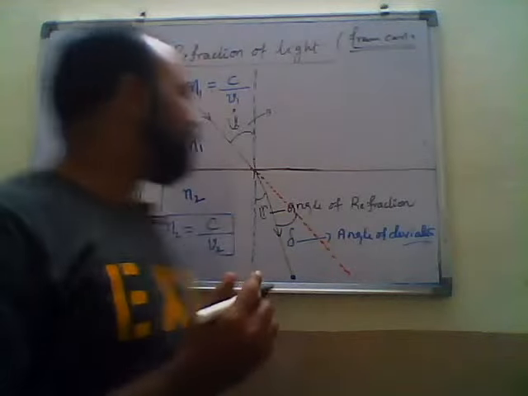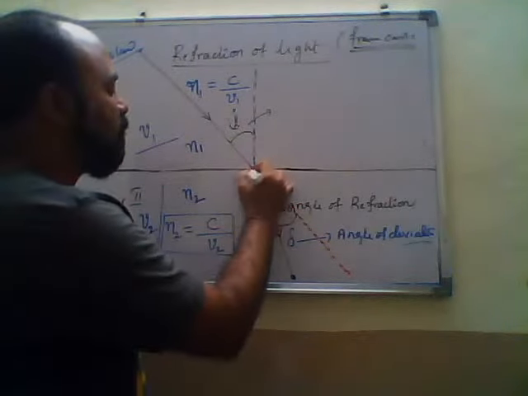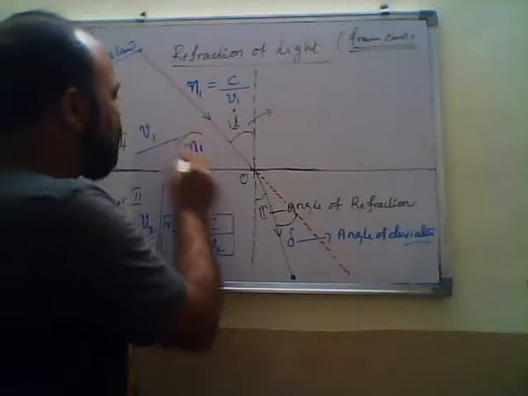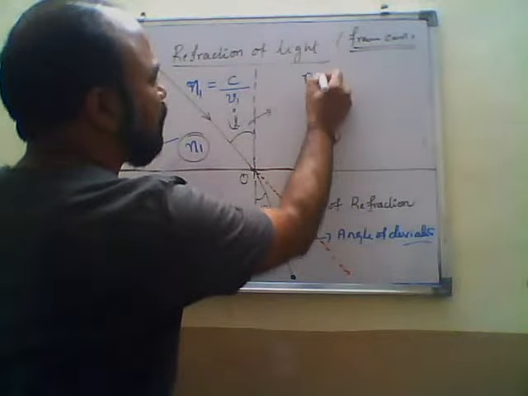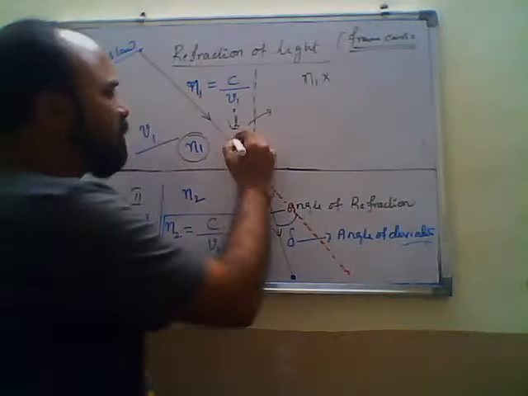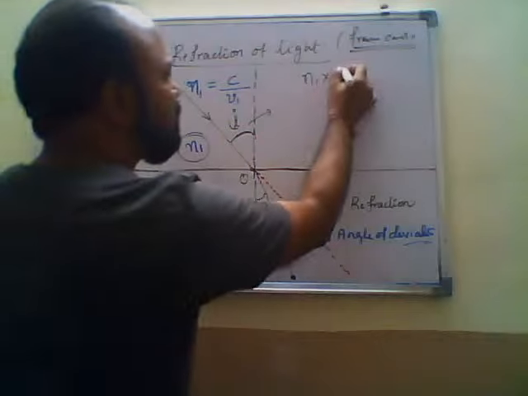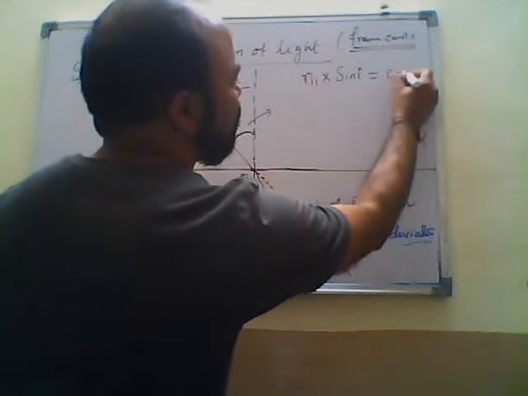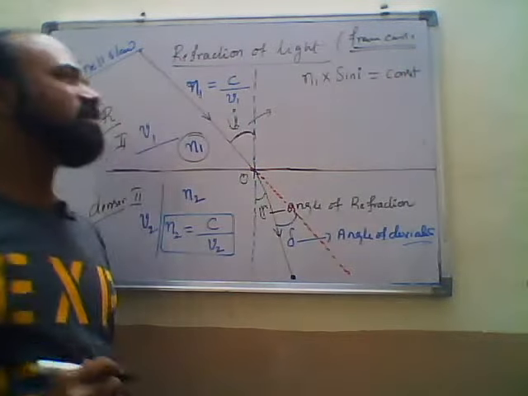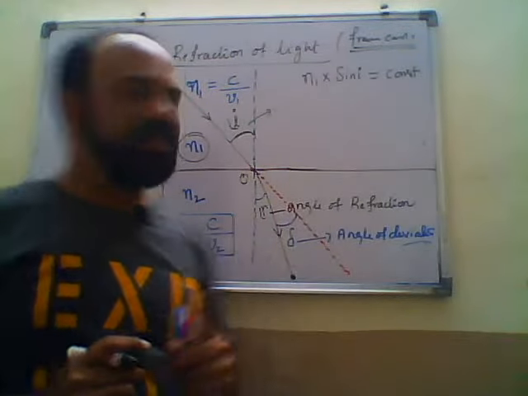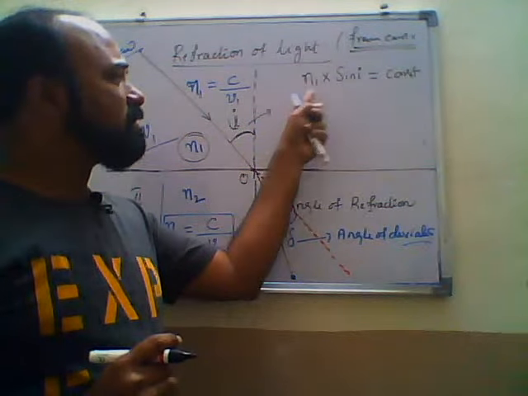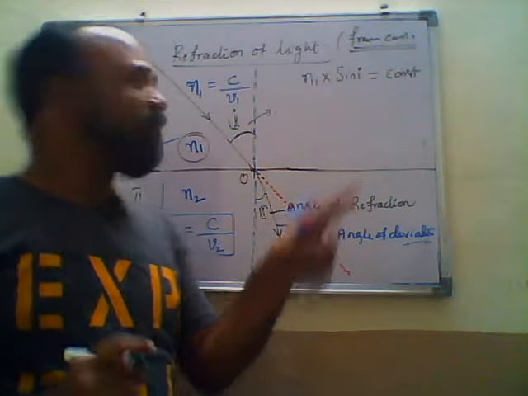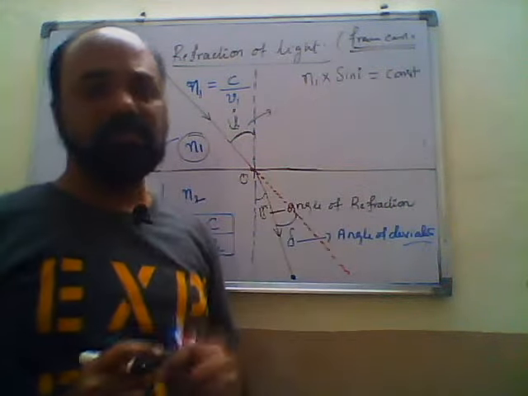According to the definition, if you take O as the point of incidence, the product of the refractive index of the first medium, n1, into the sine of the angle of incidence, sine I, according to Snell's law, is constant. In the first medium, if you apply Snell's law, the product of refractive index and sine of the angle of incidence at that point in the given medium, n1 sine I, is equal to a constant.